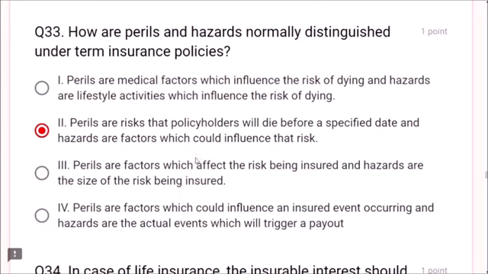Hazards are influencing factors. Just now we saw smoking is a hazard. Smoking, what happens? That leads to lung cancer. Lung cancer is a peril, which leads to risk. Dear friends, smoking is a hazard, lung cancer is a peril. That is how it is employed in insurance policies.